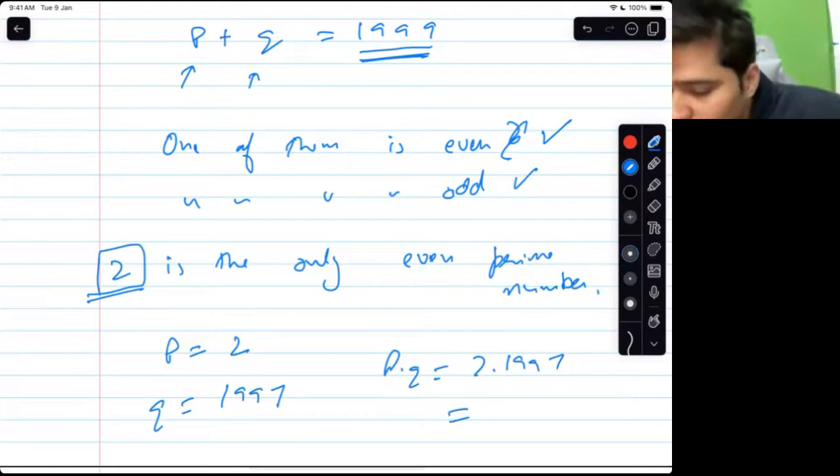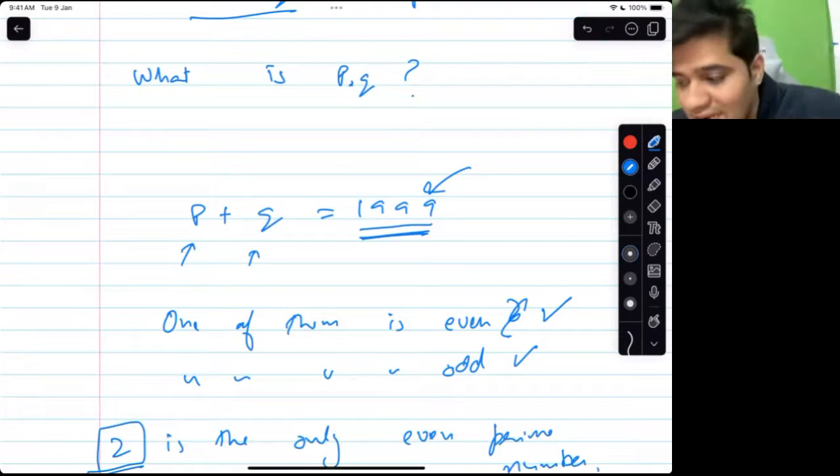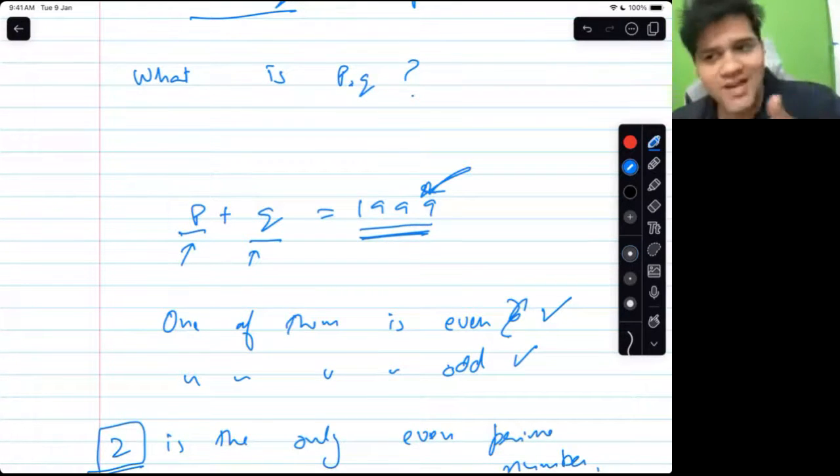Why one is even and one is odd? Swam, see no? Because 1999 is odd, and if the sum of two numbers is odd, one of the numbers has to be even and the other one has to be odd.